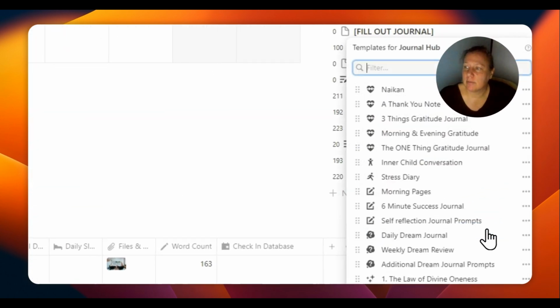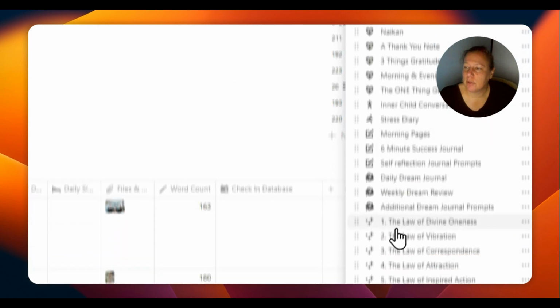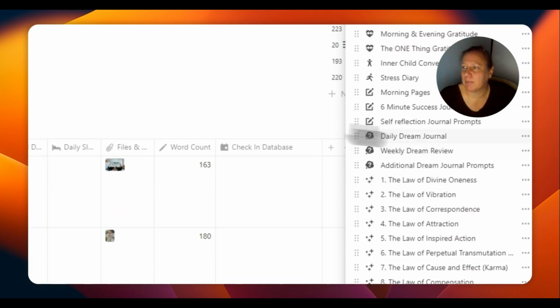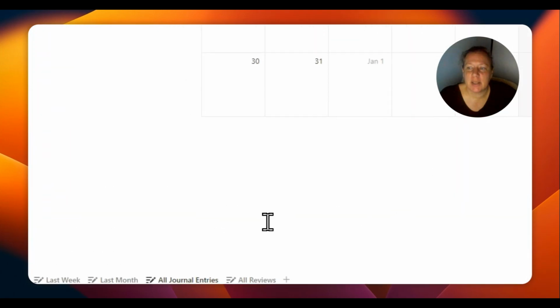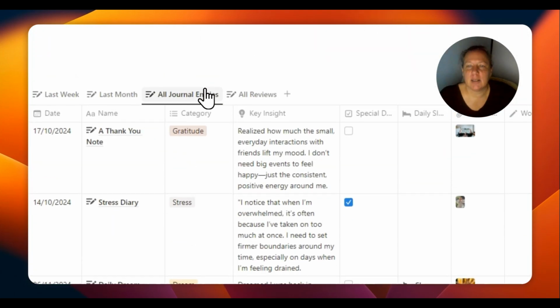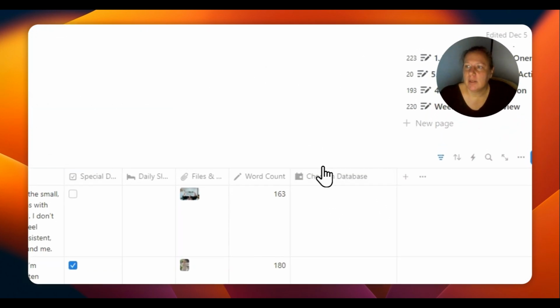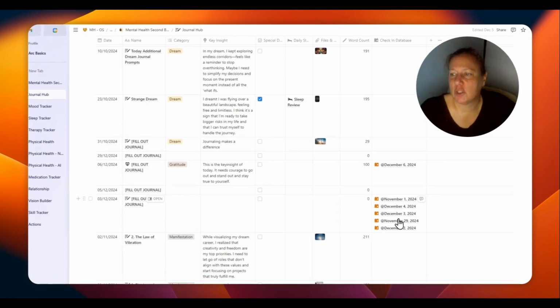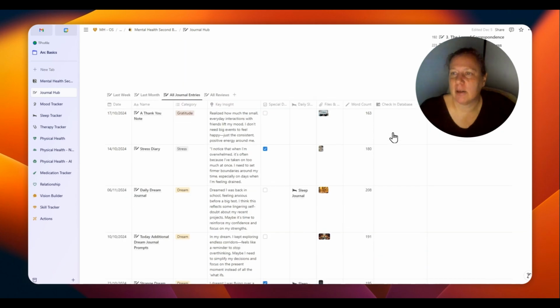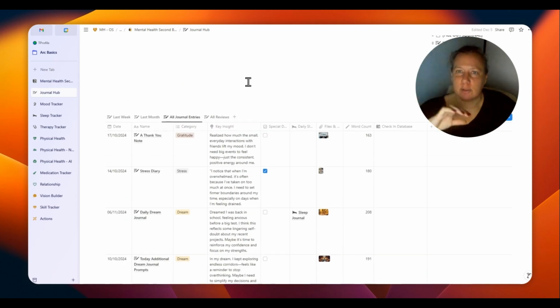And if you go here and want a new journal, you can find some inspiration here, and everything will end up in the journal entries, or the reviews will end up here in all reviews. You can see also which journal entries are connected to the check-in database. As I already said, sometimes you want to journal about various things.